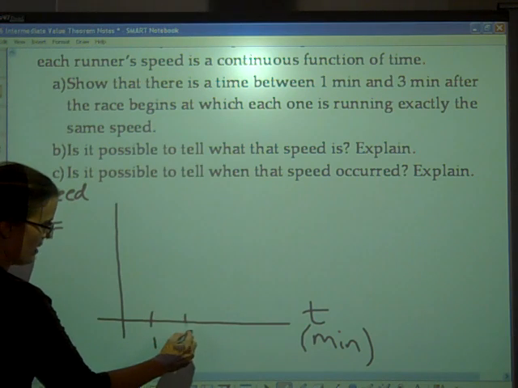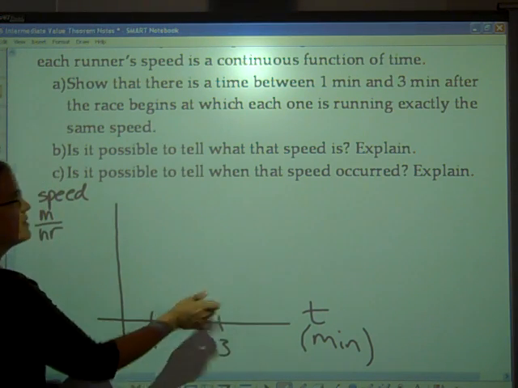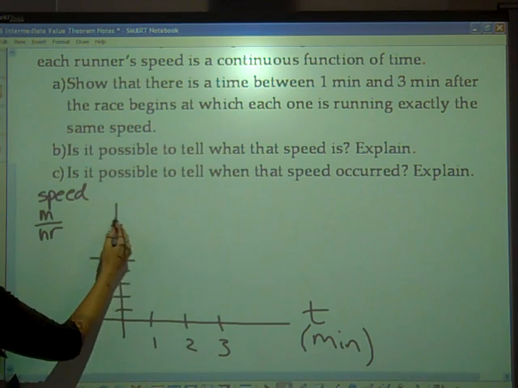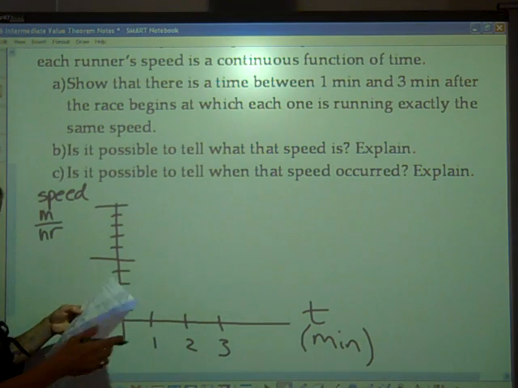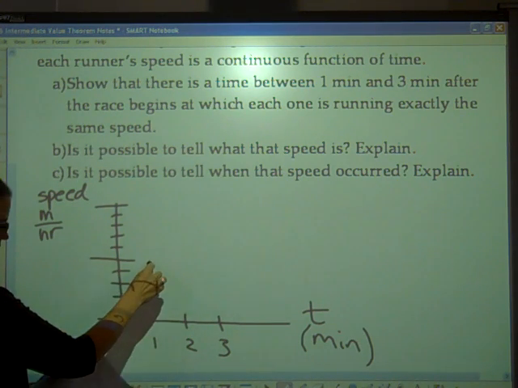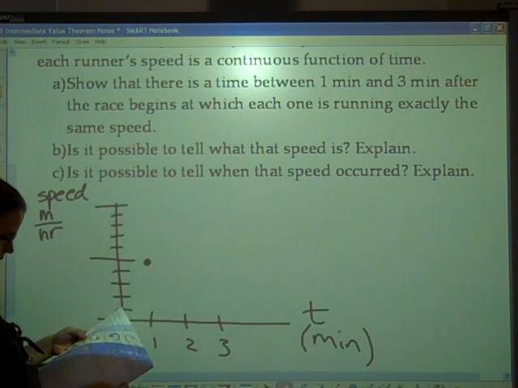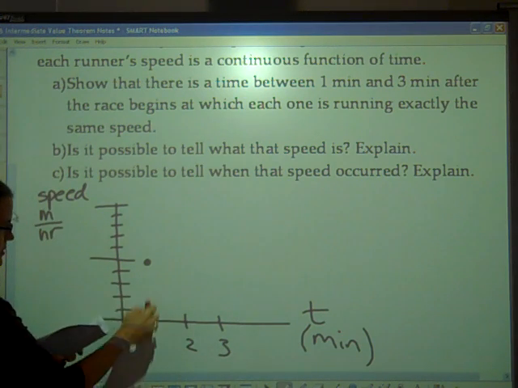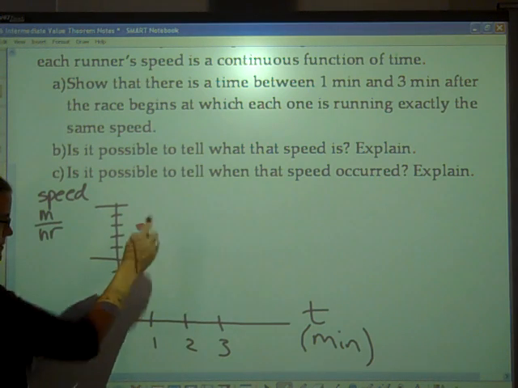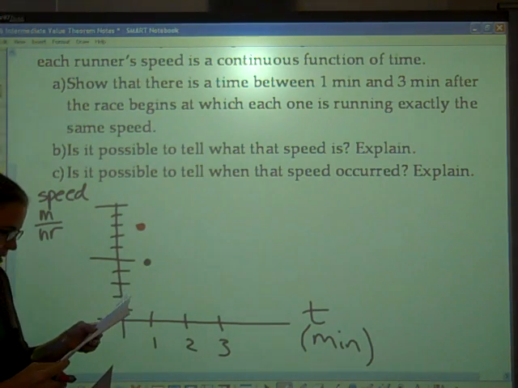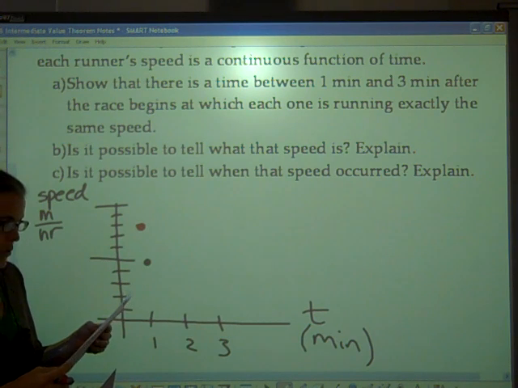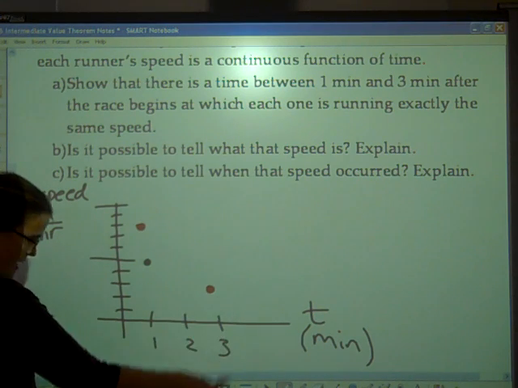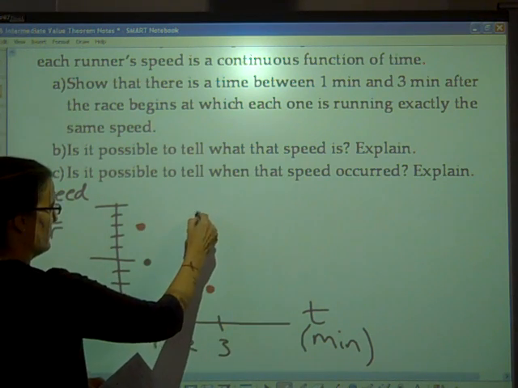So we're talking about after 1 minute, and then after 3 minutes, they told us how fast these students were running. After 1 minute, Alyssa was running 5 miles per hour, and Ryan was running 8 miles per hour. Ryan's in red there. After 3 minutes, Alyssa is now running 9 miles per hour, where Ryan has slowed to 3 miles per hour. So Ryan is over here at 3, and Alyssa is up here at 9.